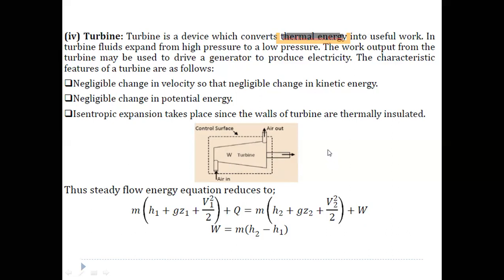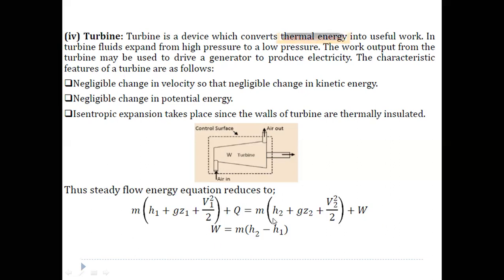So coming to the characteristic features of the turbine. There is no significant change in velocity, so kinetic energy can be neglected, and if we assume both sections are at the same height, we can neglect the potential energy also. So both kinetic energy and potential energy terms can be neglected. And here, since it is an isentropic expansion and all the walls are insulated, that means there is no loss of heat to the surroundings, we can take Q dot as zero. Okay, and in a turbine we get work as output, so we have to consider the work transfer.